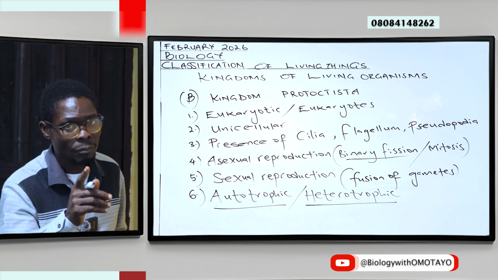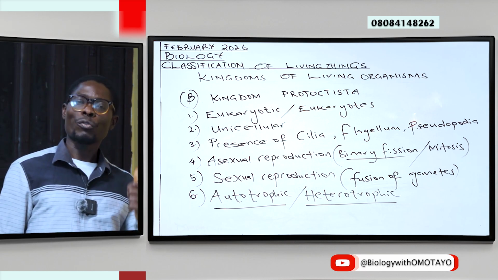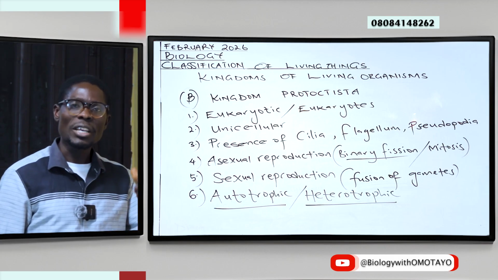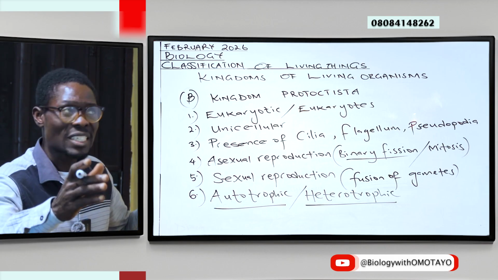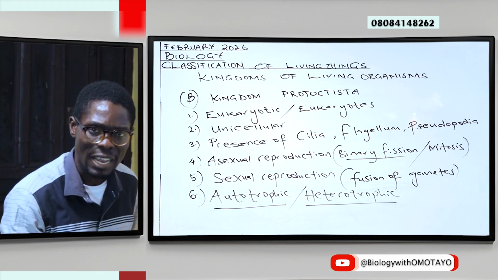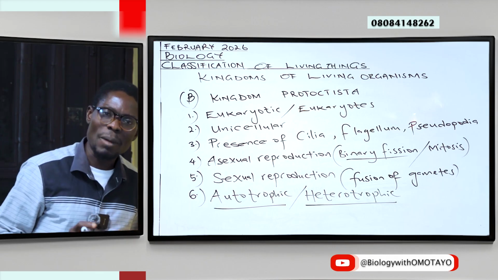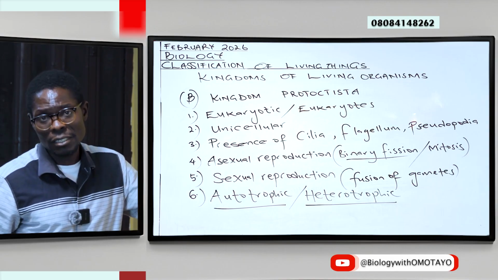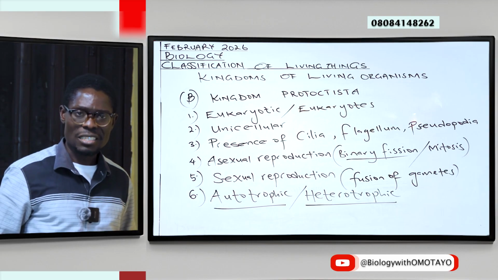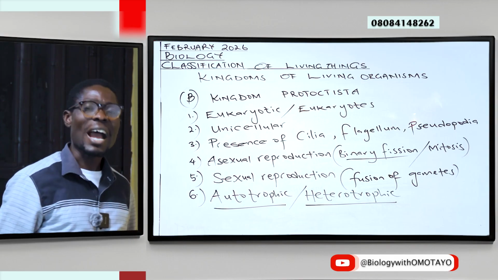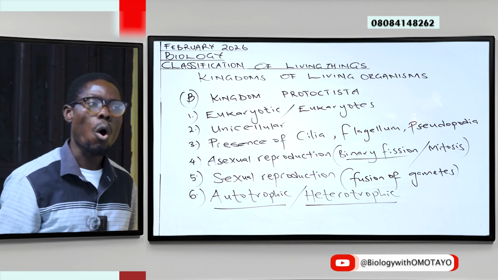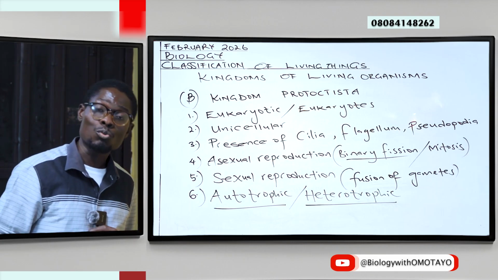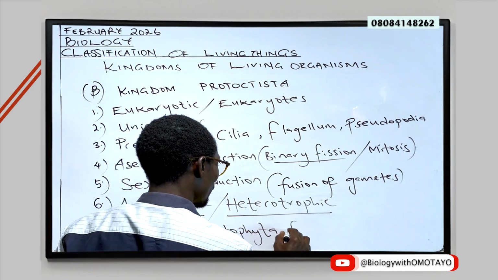And a quick one, remember from the previous class when we drew the charts showing the 5 kingdoms, we said for Kingdom Protoctista, the animal-like forms of organisms under it are referred to as Protozoa, and the plant-like forms are referred to as Protophyta.